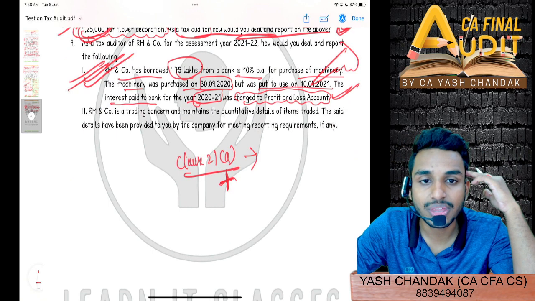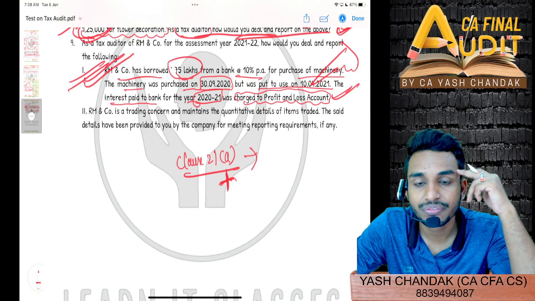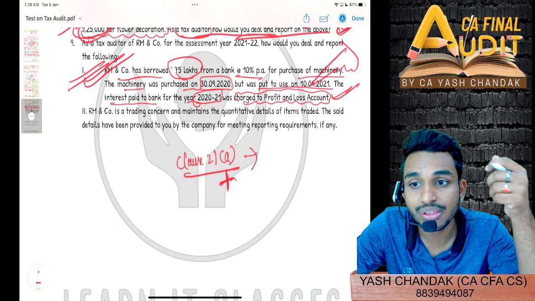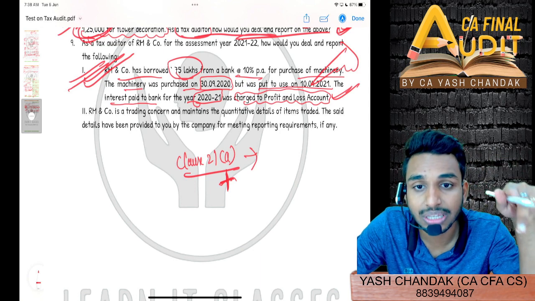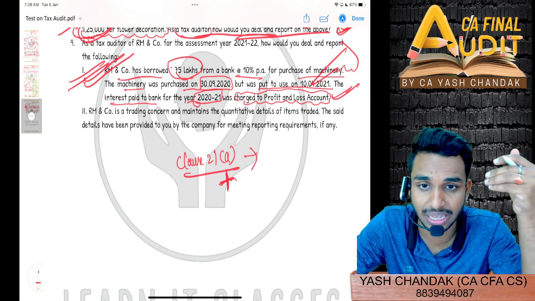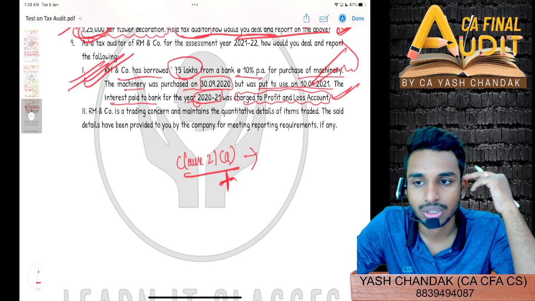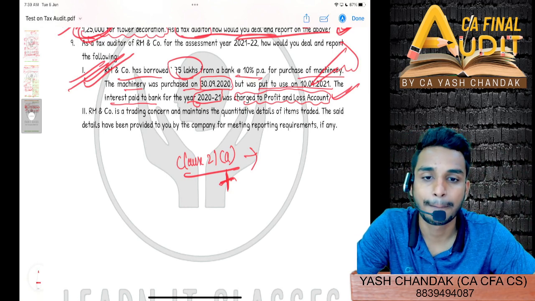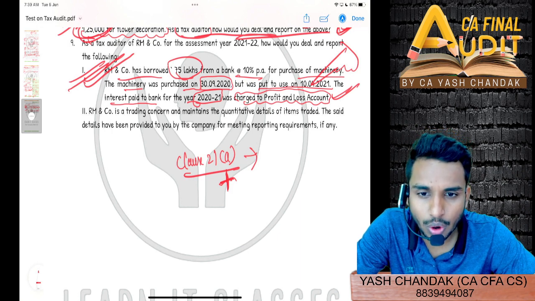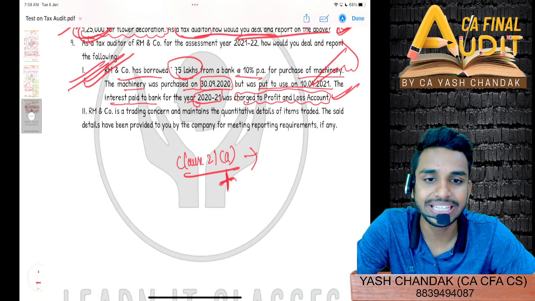Section 36(1)(iii), and there one proviso was there where I also opened the Income Tax Act, and there we read that proviso. It says where the interest on borrowed capital is utilized for any sort of capital asset, then it can be capitalized, it will be capitalized, and it will not be chargeable to profit and loss account. Do you remember or not? Clause 21 subclause I. Clause 21 subclause I, right?